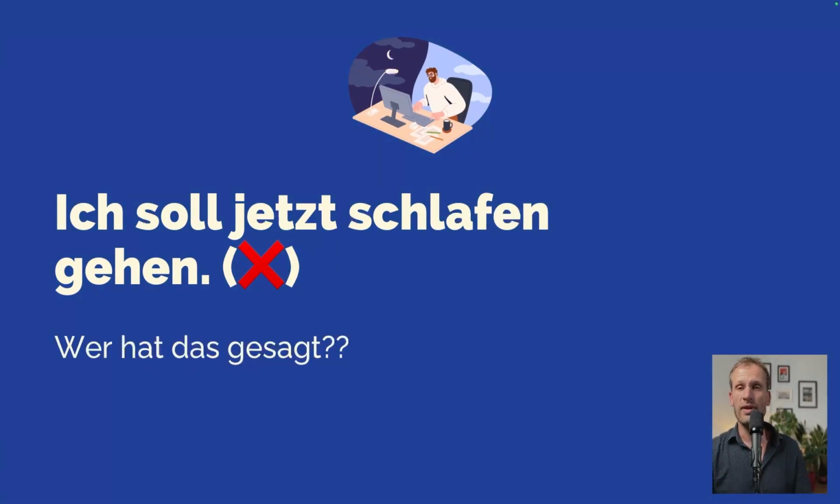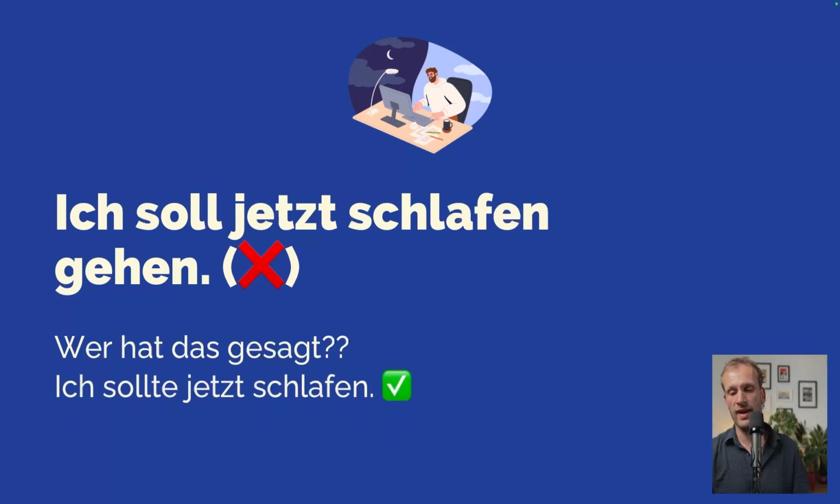In these cases, you can either say ich muss, you can use another modal verb. Ich muss jetzt schlafen. It means that there's a necessity or an obligation. In this case, that's okay. Ich muss jetzt schlafen gehen. Or, second option, you can use sollen, but in the conjunctive 2 forms. That would be ich sollte jetzt schlafen. And that's now used as a recommendation.